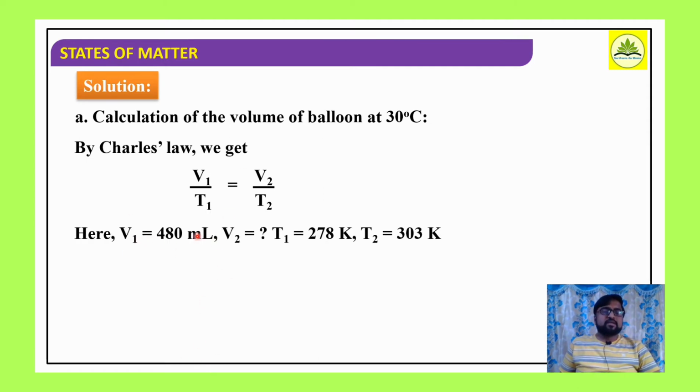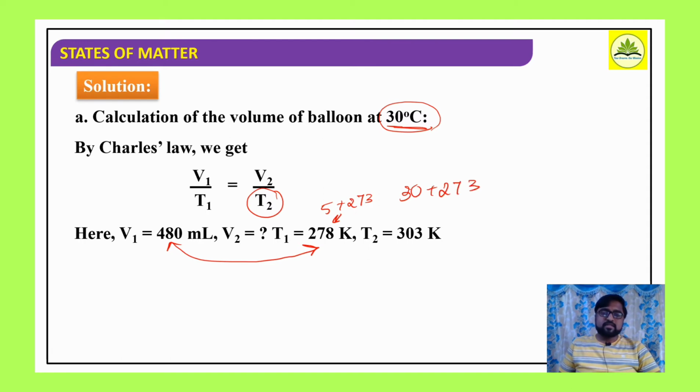So what is V1 here? 480 ml. V2 we don't know. What is the corresponding temperature for V1? It is 5 degrees Celsius. So 5 degrees Celsius converted into Kelvin: 5 plus 273, it is 278 Kelvin. And what is the temperature to which it is carried? 30 degrees Celsius. The balloon is carried to a room at 30 degrees Celsius. That is T2, so 30 plus 273, it will be 303 Kelvin.